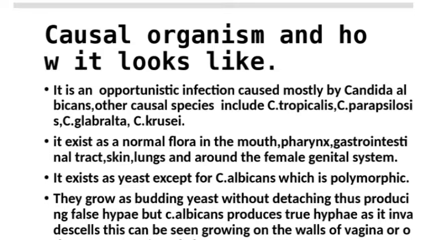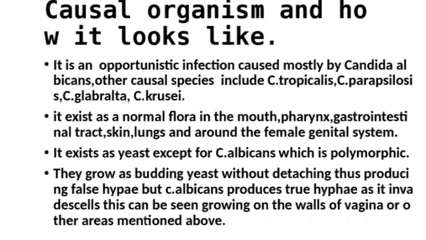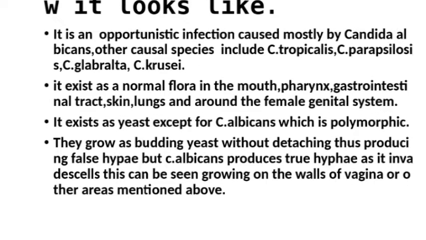In the yeast form, as they divide they appear like a budding yeast, whereby as they divide, those buds do not detach from the mother cell, thus producing what we call false hyphae, called pseudohyphae. But Candida albicans produces true hyphae as it penetrates cells of organisms.